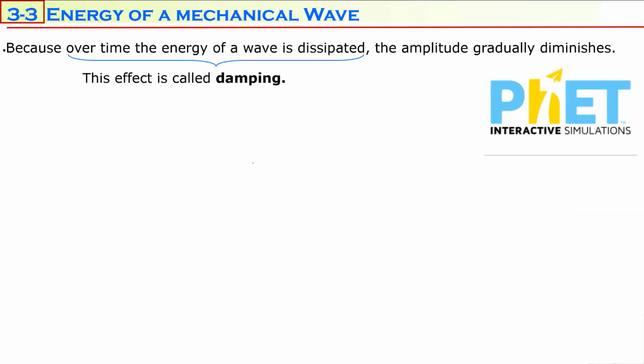Maybe we can say that energy is transferred from one place to another more efficiently than other methods by using waves. But still, energy is lost. It takes longer time, but it's lost. Decrease in the energy of a wave is called damping. As time passes, energy of a wave decreases. Because energy is proportional to square of amplitude, as energy of the wave decreases because of the friction, amplitude of the wave also decreases. So this is known as damping.